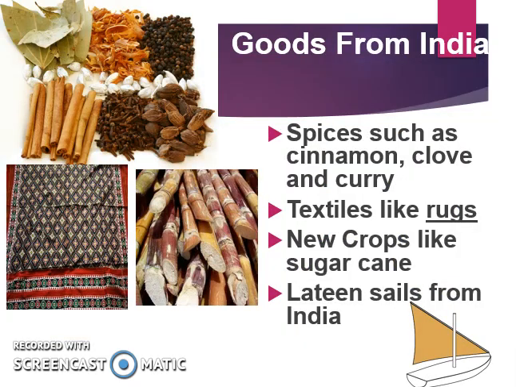Goods that come from India on the Silk Road include spices such as cinnamon, clove, and curry, textiles like rugs, new crops like sugarcane, and lateen sails all come from India. So this would be an example of a lateen sail. So this is going to make sailing easier, more productive, faster. This would be sugarcane here. You see the textiles in the form of rugs here, and some of the spices up here.